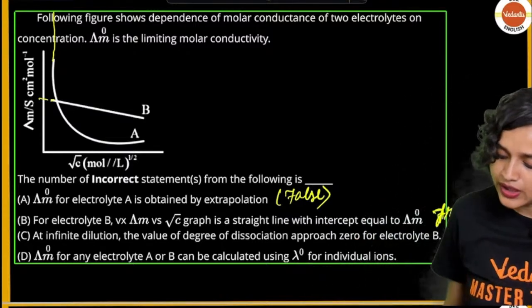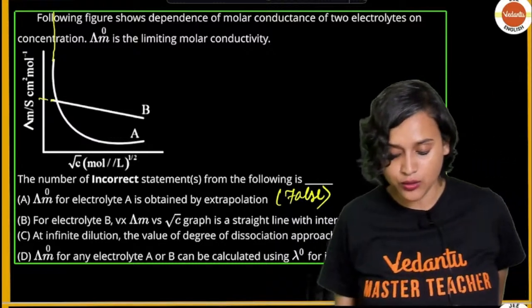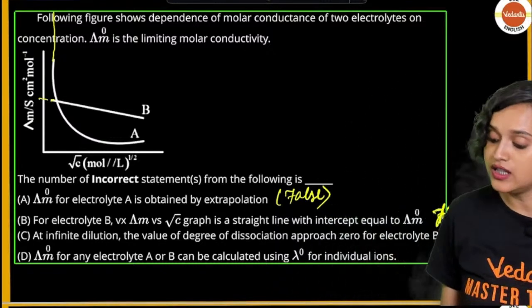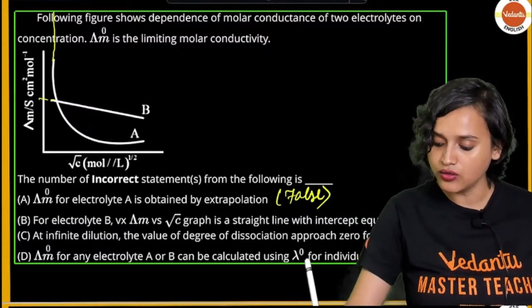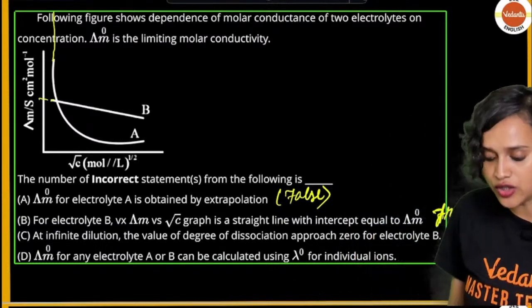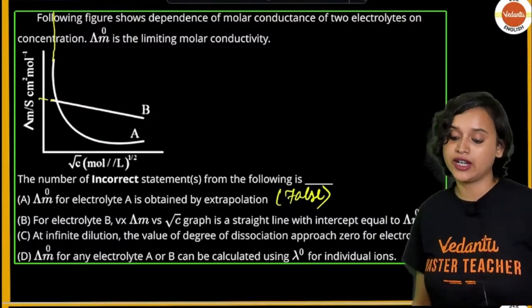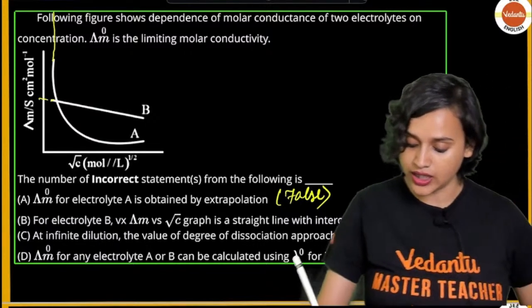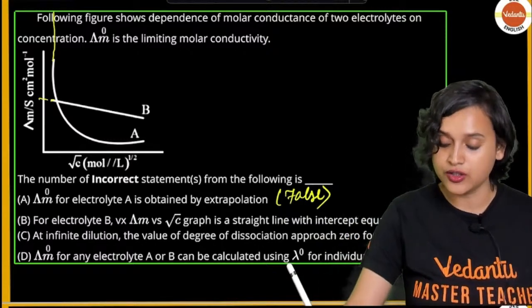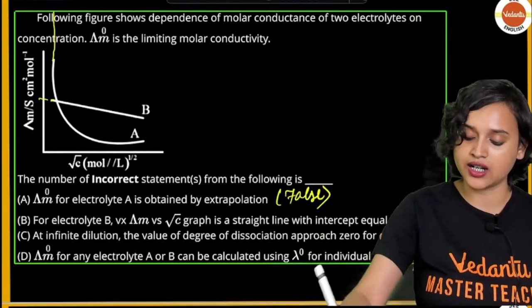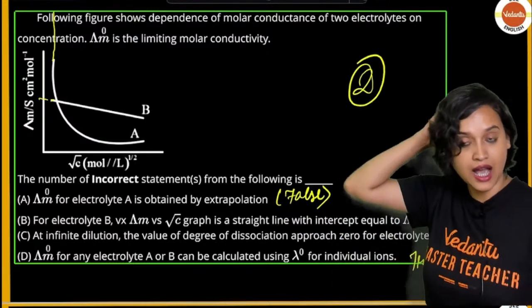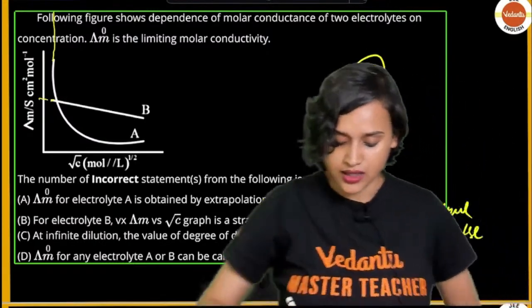At infinite dilution, the degree of dissociation approaches 0 for electrolyte B. No, that is not at all true. Lambda m naught for any electrolyte A or B can be calculated using lambda naught for individual ions. Yes, Kohlrausch's law, so this is also true. So how many of these are correct? 2 is the answer. 2 of these are correct.